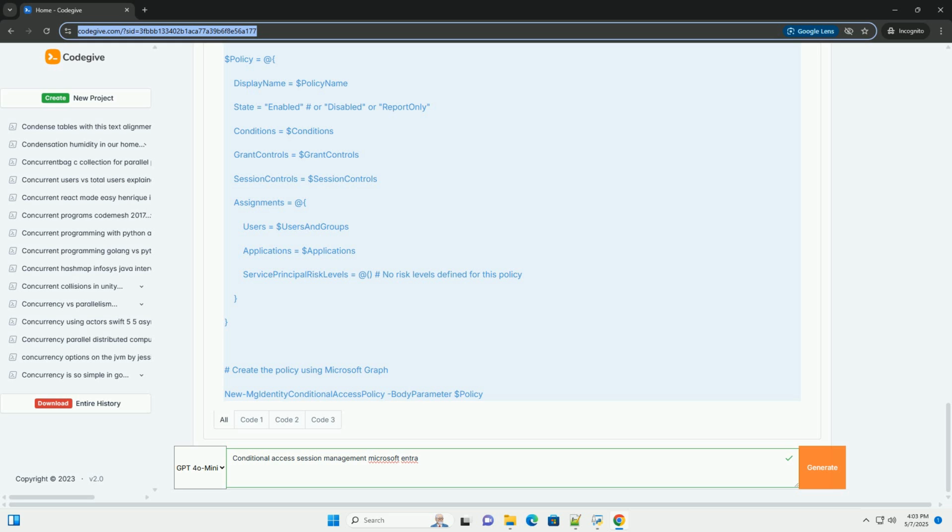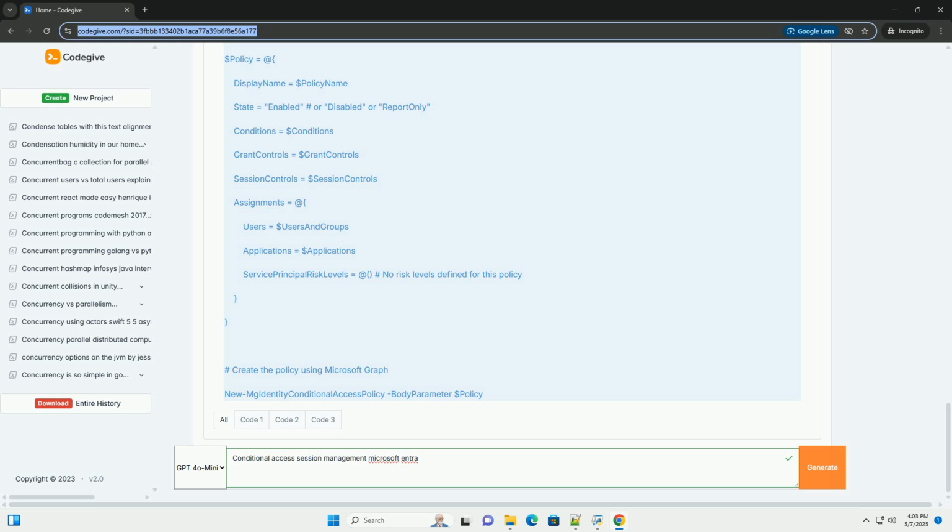Important notes. Adjust the PowerShell code: you'll need to modify the PowerShell code to match your specific environment and policy requirements. Change the user/group assignments, applications, conditions, and session controls as needed. Error handling: add error handling to your PowerShell script to catch any errors during policy creation.